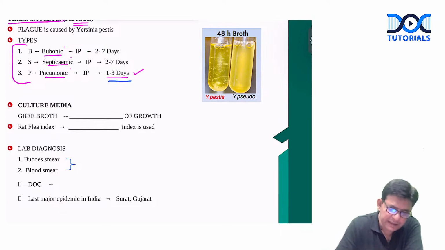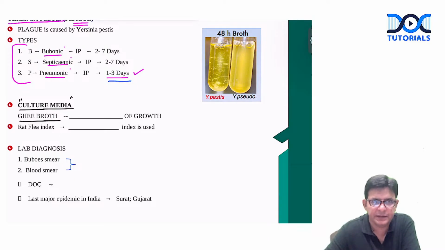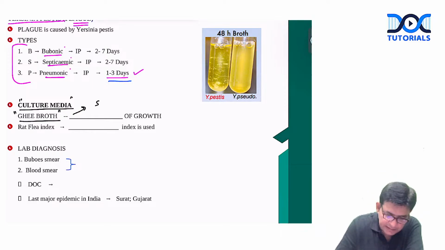As far as culture media is concerned, it obviously comes in lab diagnosis, but I'm telling it because it is one of the things to be highlighted in the exam. Remember the culture media for Yersinia pestis: ghee broth. This ghee broth is used to culture Yersinia pestis, and it shows a stalactite type of growth. You should be able to write stalactite type of growth in the exam.